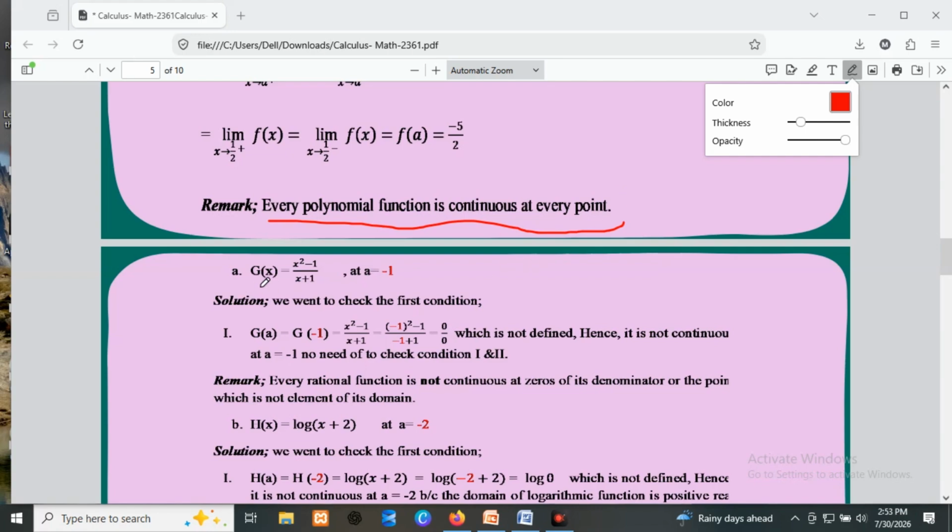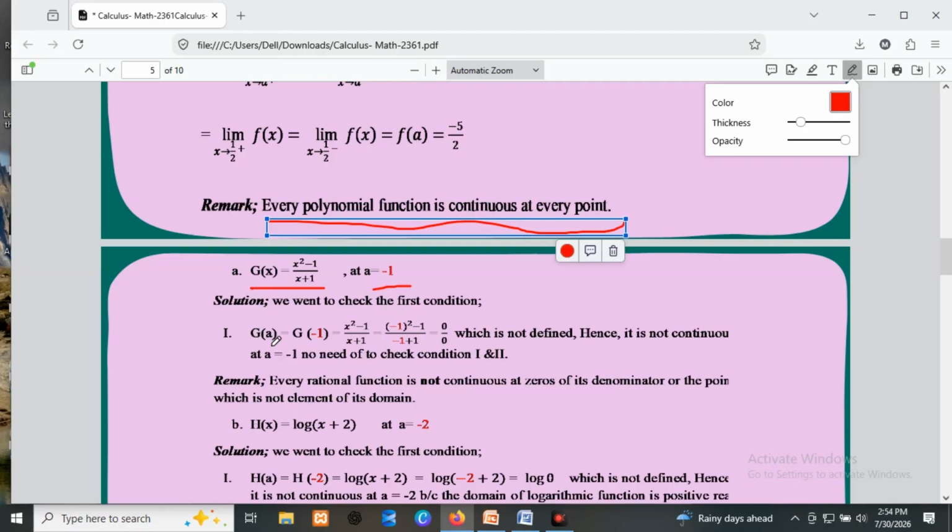Okay, continue. For this second example, we have g of x equals x squared minus 1 over x plus 1 at minus 1. So we are going to check using these 3 conditions whether this function is continuous at minus 1 or not.